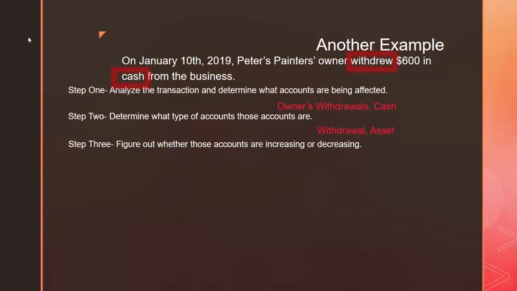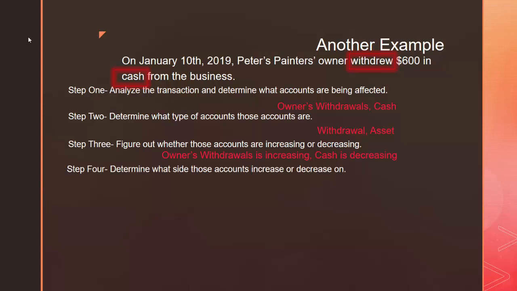We need to figure out whether these accounts are increasing or decreasing. Owner's withdrawals tracks how much money an owner took out of the business over a period of time. In this case, after Peter withdraws this $600, the total amount of withdrawals he's taken is going to increase, and because he's taking it out of the business, the company's cash account is going to decrease. So owner's withdrawals going up, cash going down.